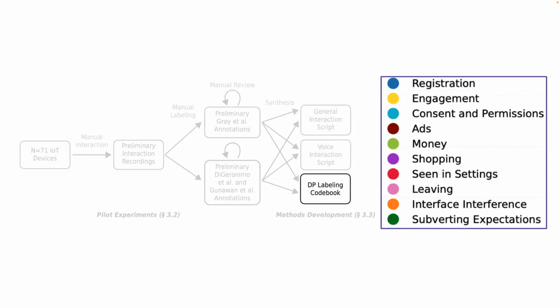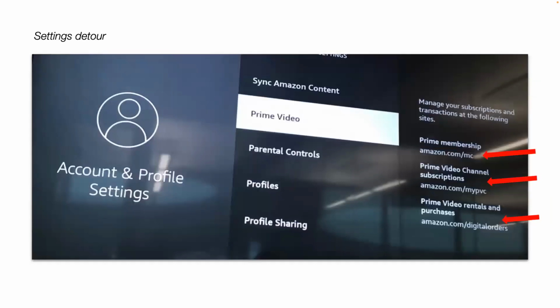We also further categorized dark patterns by the types of interactions that they might appear in. One example of a new pattern we identified is a settings detour, in which users are prevented from accessing certain settings in the modality they're currently using and are instead asked to detour to an external location, as in this case from the Amazon Fire TV. This can waste user time, interfere with autonomy, and can subject people to additional privacy risks.